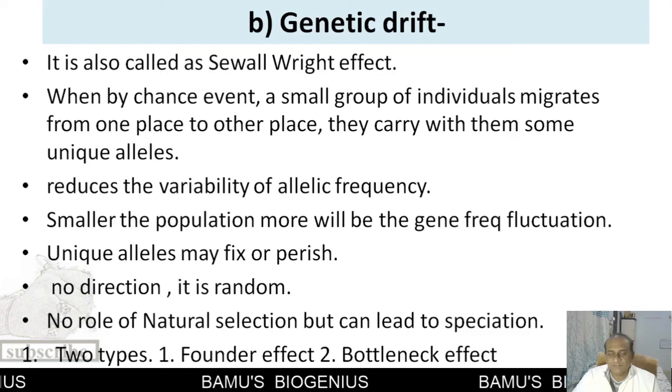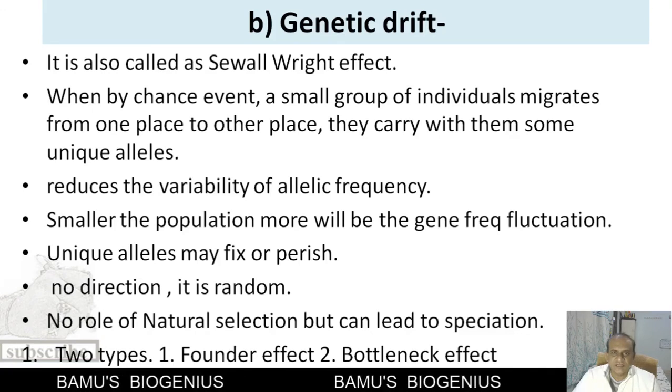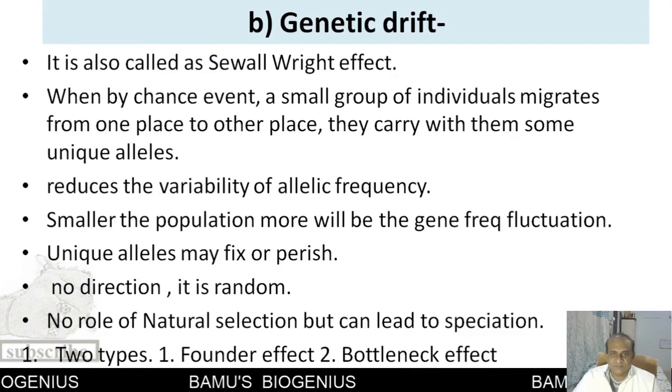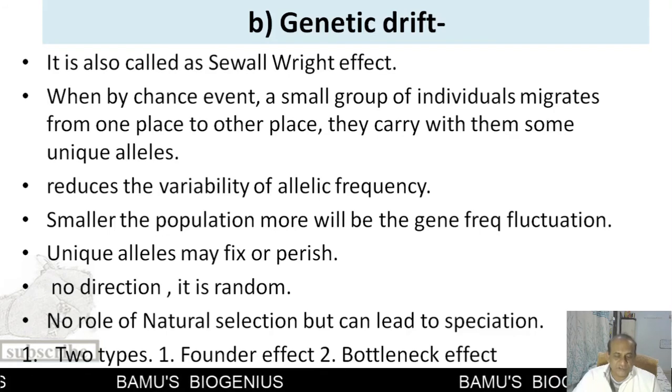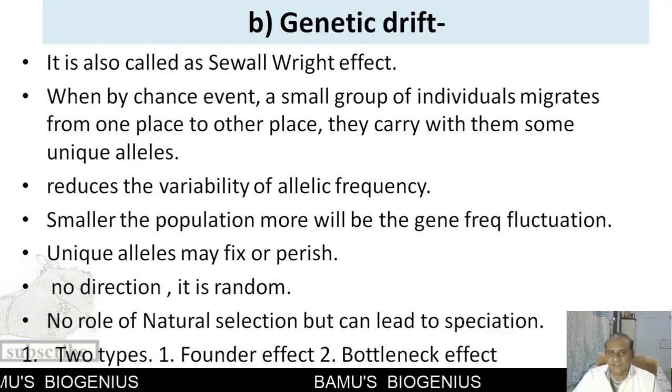Now, this particular effect is more prominent in a small population as compared to a large population, because in a large population, whatever the allelic frequency change, that is diluted because of the large population. But in the case of a small population, with a small set of alleles, this particular difference can be seen. So in this case, in that small population, some unique alleles are selected, and these unique alleles are fixed in the population.